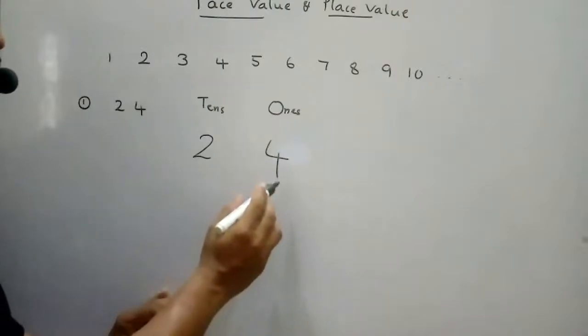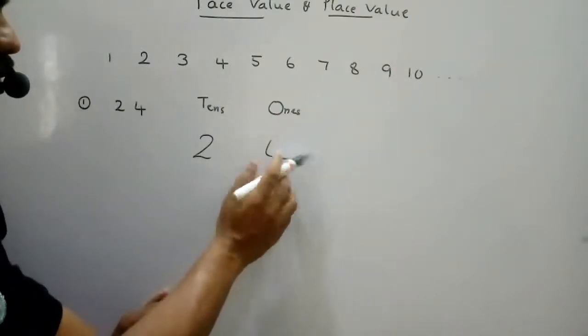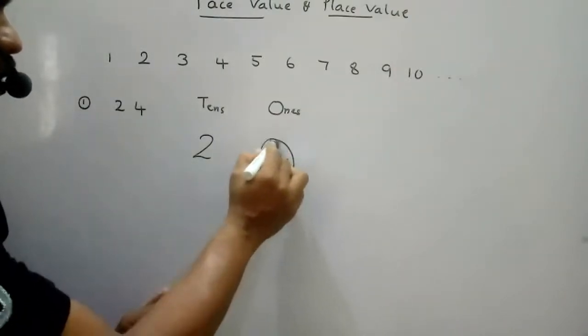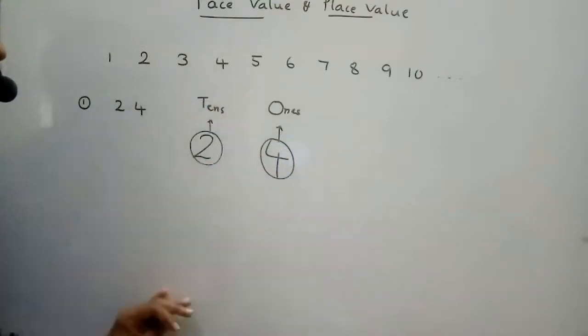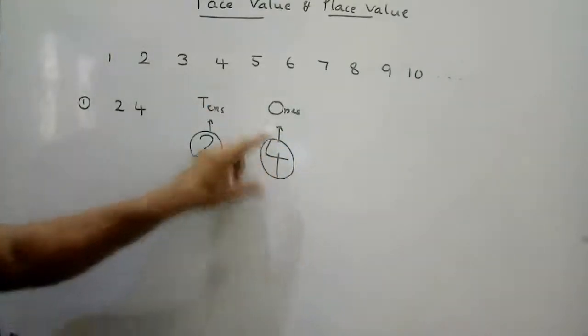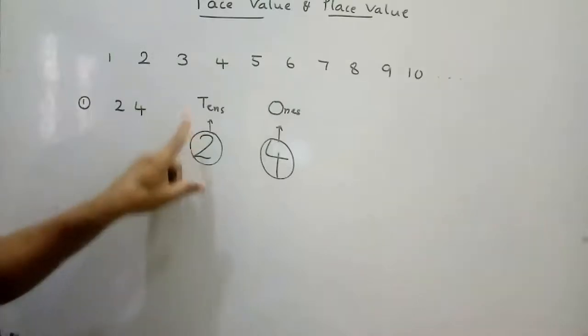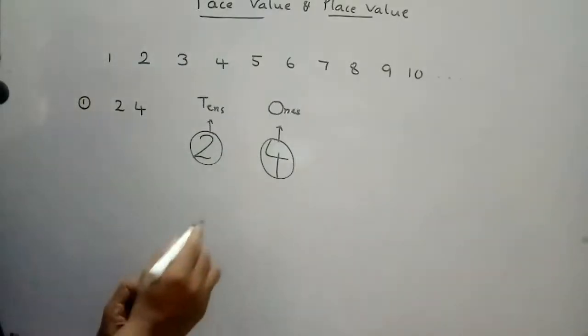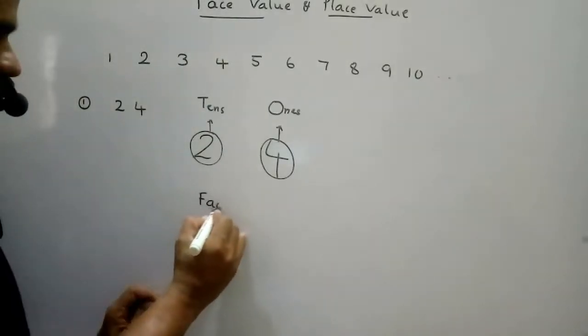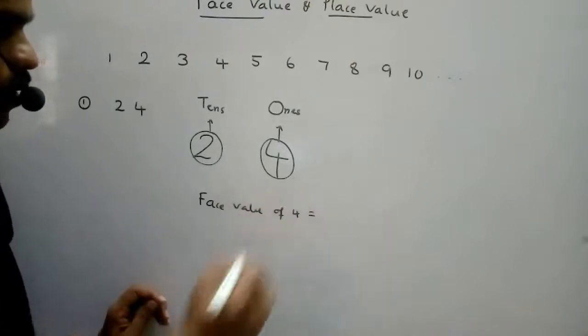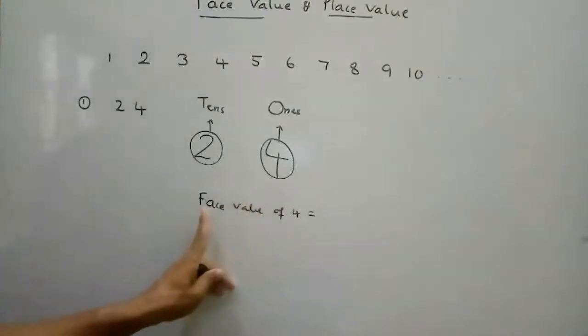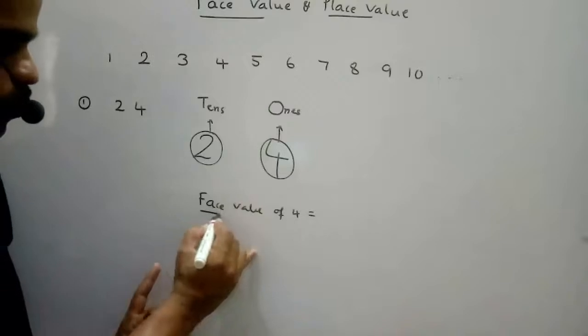Face value is always the same. So the 4 is in ones place, 2 is in tens place. So here face value of 4. Face value is always the same.